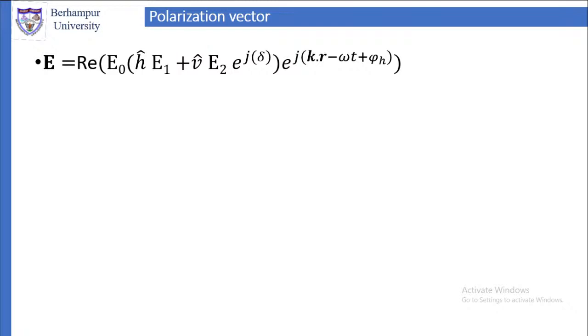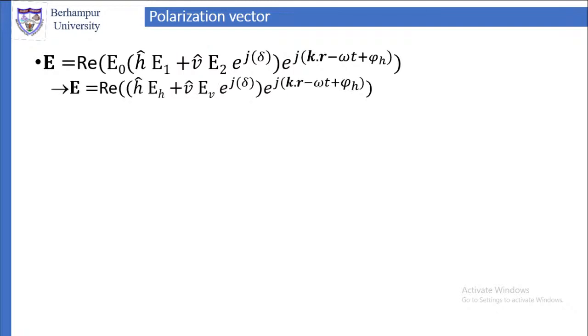So φ_H comes outside. Now we can rewrite this as E equal to the real part of (ĥ E_H plus v̂ E_V e^{jδ}) into e^{j(k·r − ωt + φ_H)}, that we have seen just earlier.